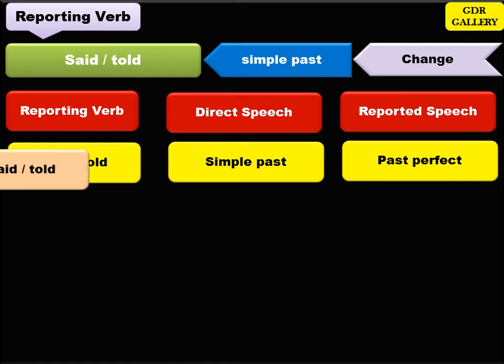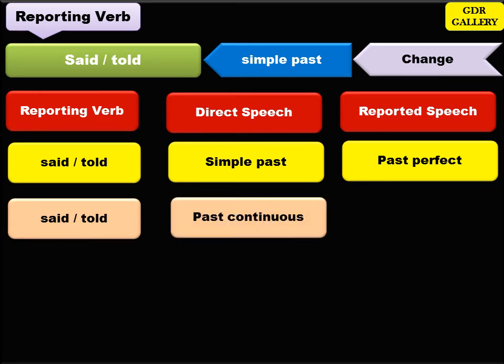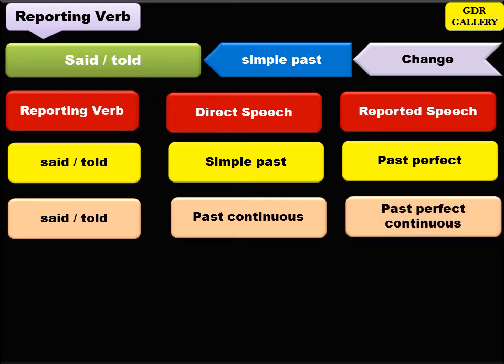Right? Now, again, when the reporting verb is in past tense and the quoted speech is in past continuous tense, then the verb in the reported speech should be changed to past perfect continuous tense.